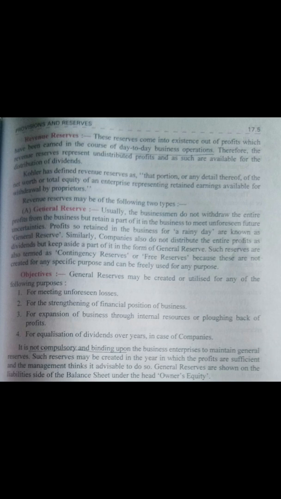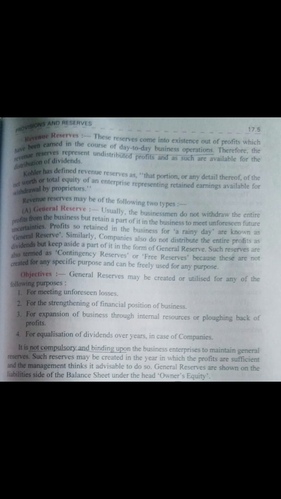As we have seen, there are two types of revenue reserve which we have to study, that is general reserve and specific reserve. So let us see about the general reserve. Usually a businessman does not withdraw the entire profit from the business but retains a part of it in the business to meet unforeseen future uncertainties. Profit so retained in a business is known as general reserve.